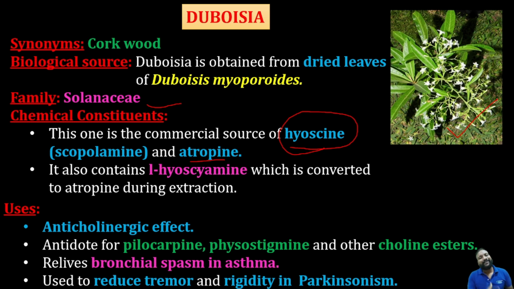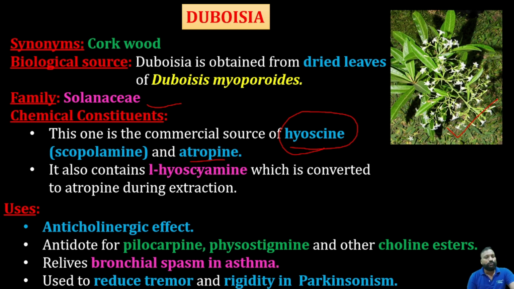Coming to the uses, as I said, all the tropane alkaloids have anticholinergic property, but it acts as an antidote for pilocarpine poisoning, physostigmine poisoning, and other choline esters. Because if these choline esters increase in our body, pilocarpine and physostigmine, which are cholinergic drugs, can increase muscle contraction, thereby leading to seizures, spasms, and tremors. In order to reduce this effect, we use this drug as an anticholinergic antidote. It relieves bronchial spasm in asthma, and it is used to reduce tremor and rigidity in Parkinson's disease.